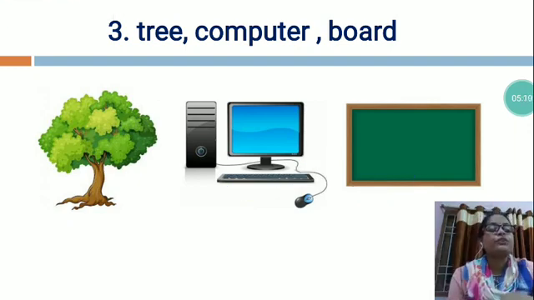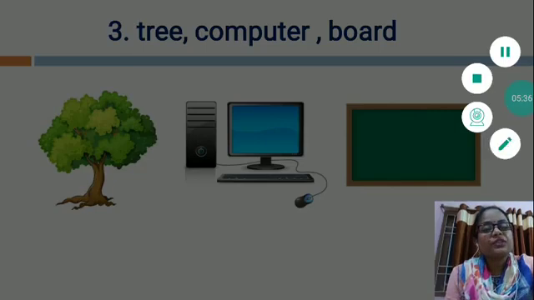What is the use of computer? With the help of computer, we can do many works like calculation works. With the internet, we can send messages and important files from one place to another place. And with the help of the board, teacher teaches you in the classroom.